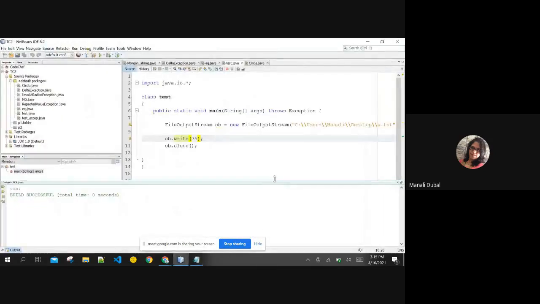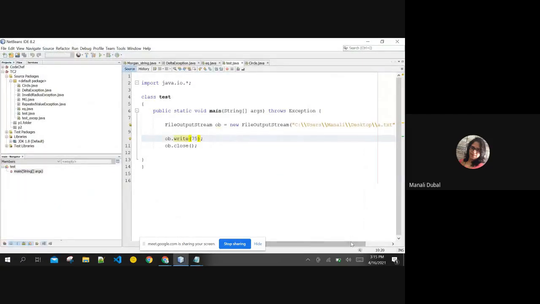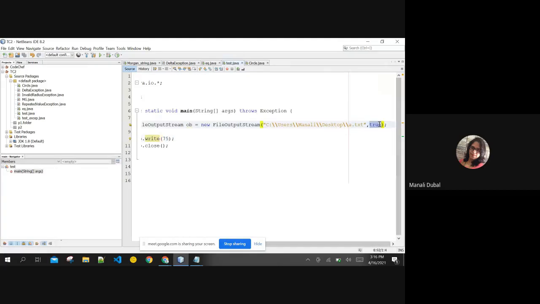So make sure whenever you are opening your stream, whether it is ready for appending or simply for overwriting, that you can check by this comma separated true and false boolean append variable. That is the first thing.